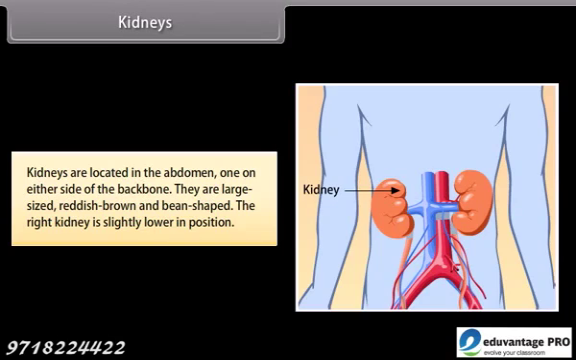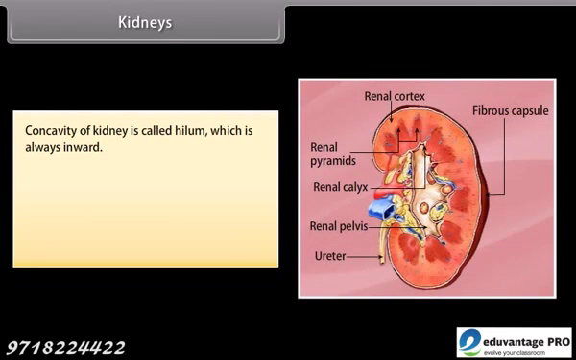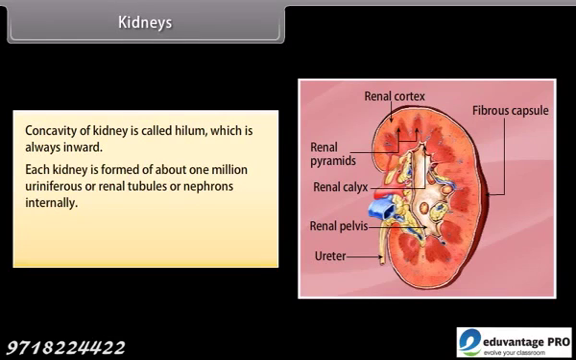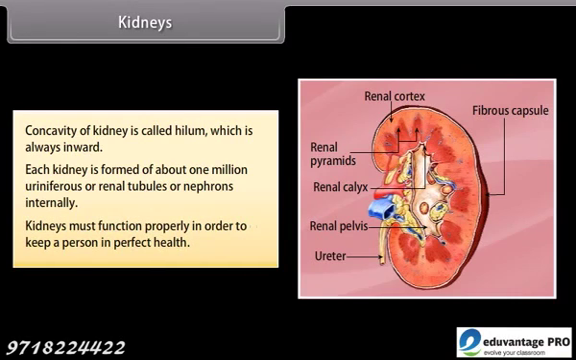The right kidney is slightly lower in position. The concavity of the kidney is called hilum, which is always inward. Each kidney is formed of about 1 million uriniferous or renal tubules, or nephrons, internally. Kidneys must function properly in order to keep a person in perfect health.